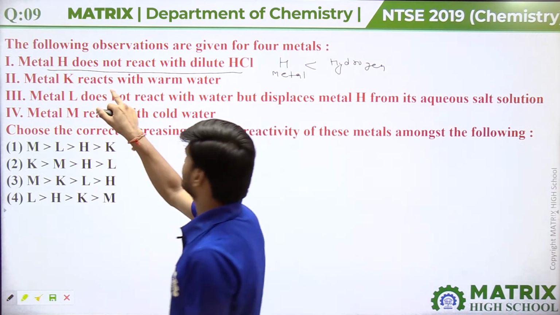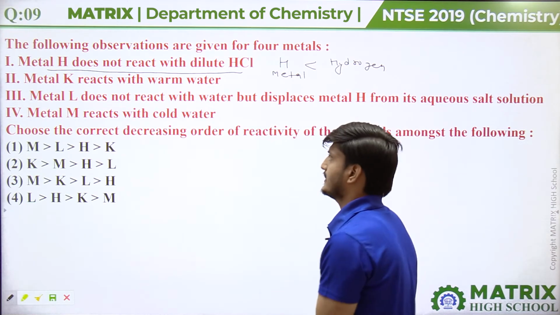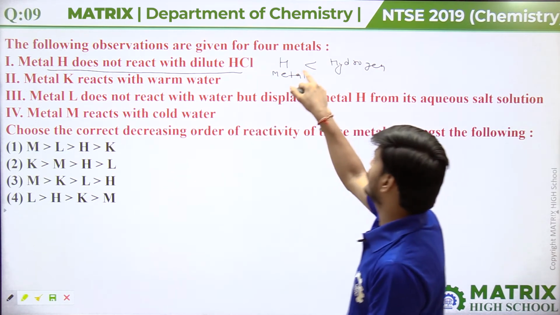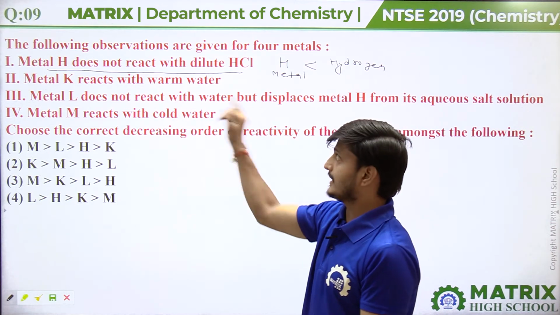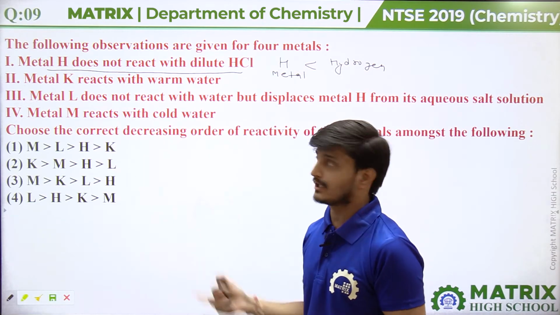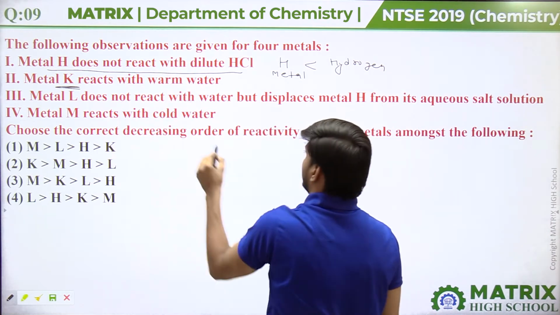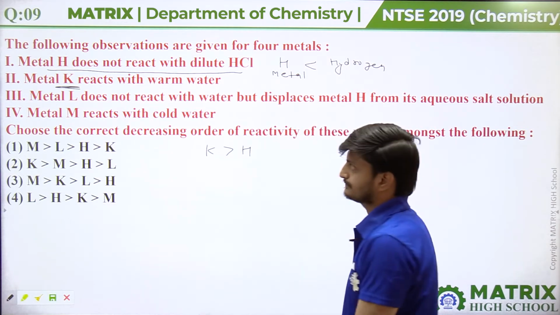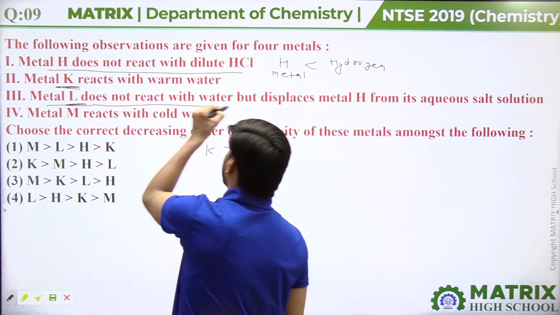Metal K reacts with warm water. So obviously the reactivity of K should be greater than H, because the reactivity of H is less than hydrogen, but K can react with warm water. Metal K reacts with warm water and forms oxide along with hydrogen gas. So metal K is more reactive than metal H.